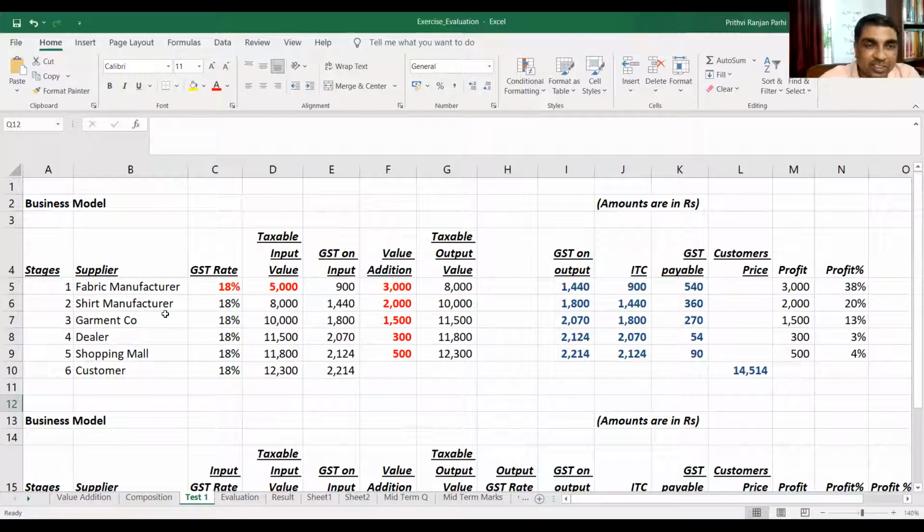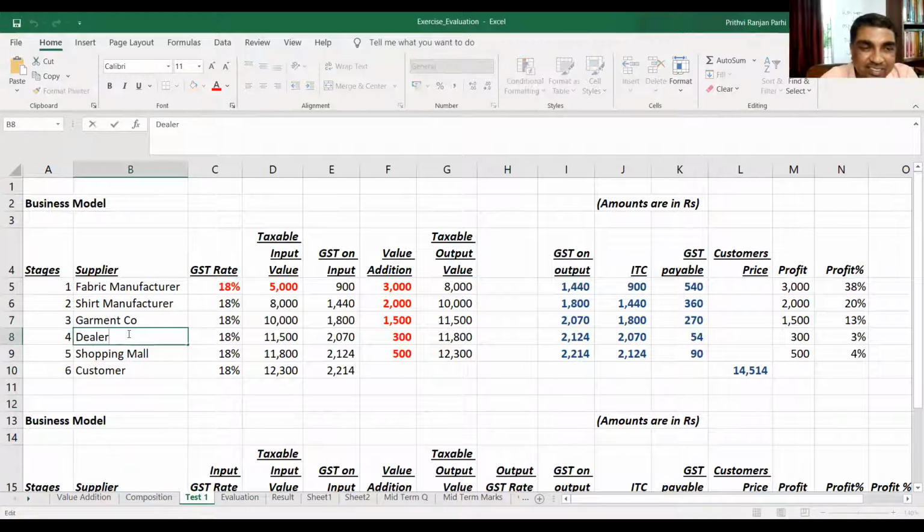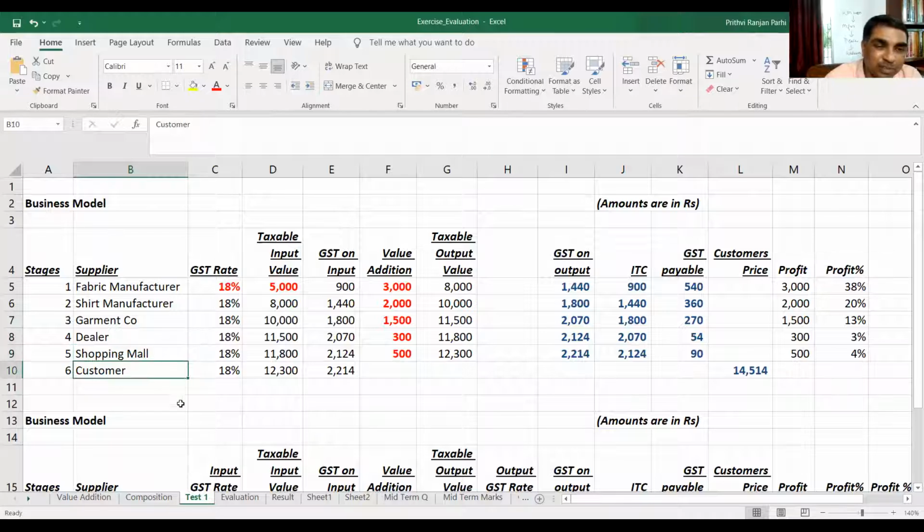First we'll see, assuming that these rates are the same. The example is like this. There is a fabric manufacturer. He sells the fabric, and these fabrics are purchased by a shirt manufacturer. The shirt manufacturer produces shirts and sends them to a garment company. The garment company maybe does some branding, maybe some packing also. Then he sells it to a dealer, and the dealer sells it to a shopping mall, and the shopping mall sells it to a customer. So this is the value chain, and in every part of the value chain there is some value addition.